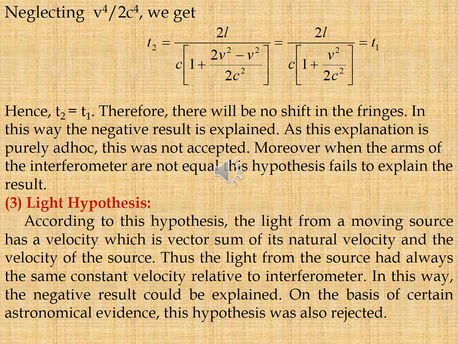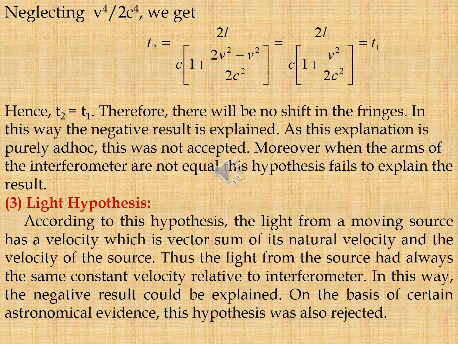Neglecting the higher order terms like v power 4 by 2c power 4, we get T2 is equal to 2L by c into 1 plus 2v square by 2c square minus v square by 2c square. So we get 2L by c into 1 plus v square by 2c square.